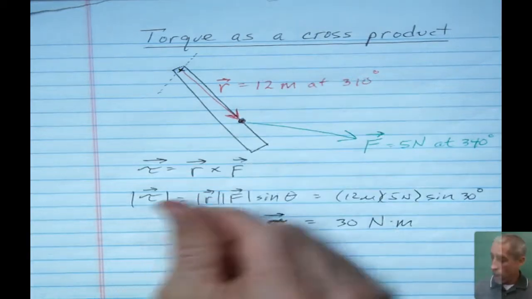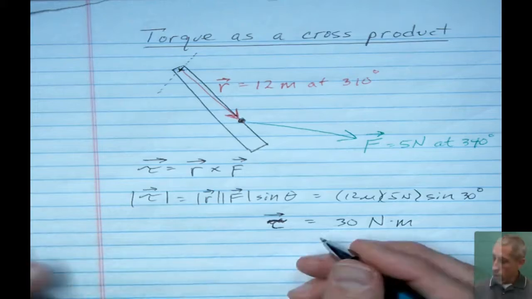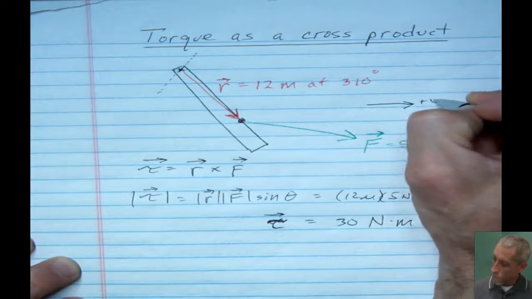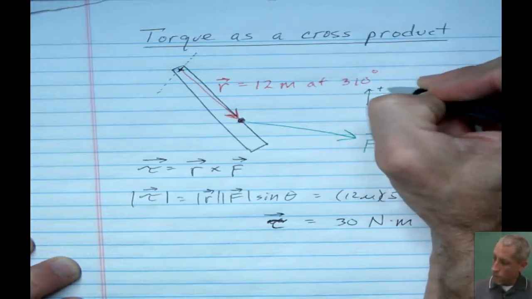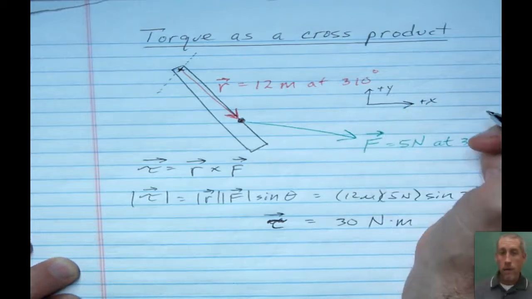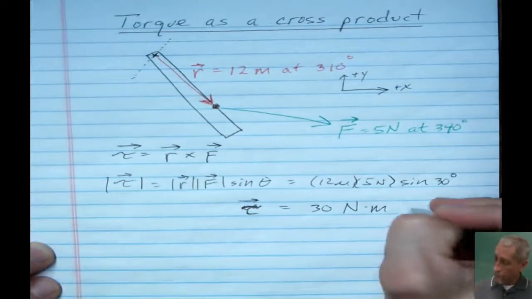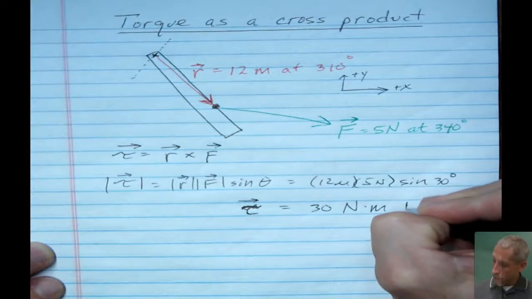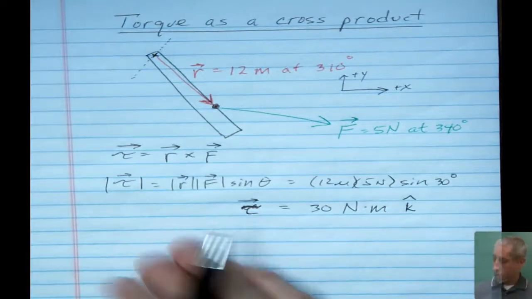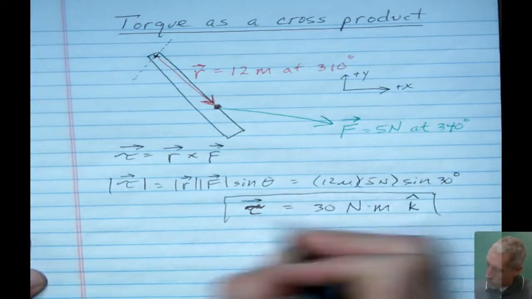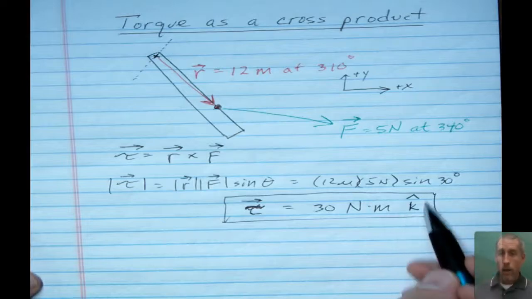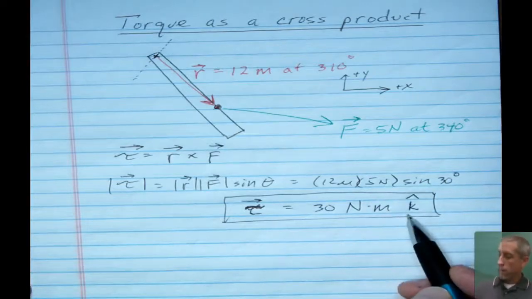That is the out of the page direction, or in our typical orientation, if we call this way positive X, rightward, and this way positive Y, then out of the page is referred to as positive Z. So we can either write out of the page, or we could just write k hat, because that's shorthand notation for in the positive z direction. So I got my magnitude by doing this operation, that's just a number, and then I had to do the right hand trick to get the direction for the actual torque vector.